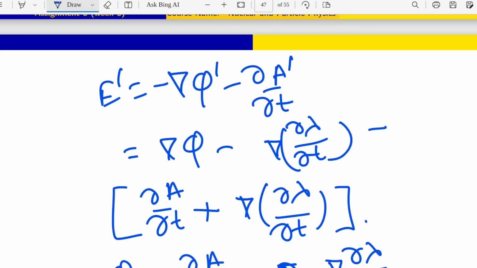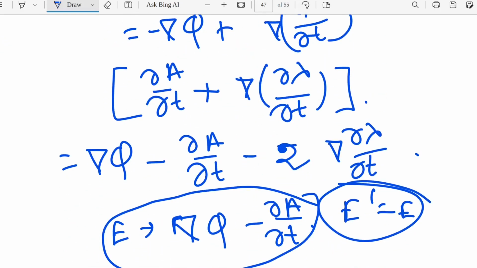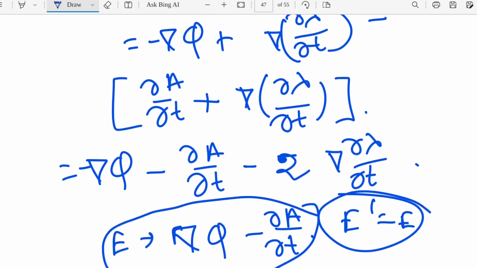This is minus grad phi prime minus del A prime. So if it is minus grad phi prime, then it will be minus, and then minus plus will be there, and then it is prime, right? Then what will be the answer here? Minus here, and then there is a minus, then it is like plus.